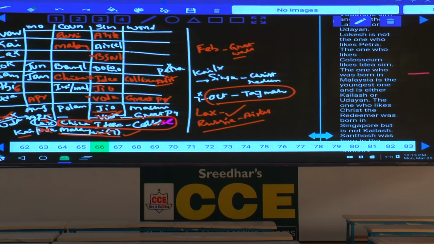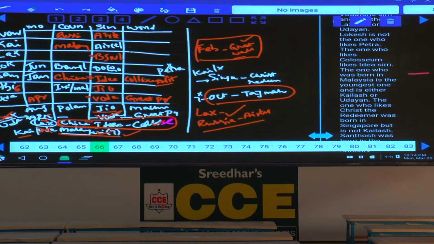Now, what are the different possibilities we can have? October and Taj Mahal. And Feb Great Wall, that is clearly given, isn't it? Feb is Great Wall of China. Yes, who is Feb Great Wall of China? And the one who is immediately next to January. As the last information given, what is that last information here? Feb is Great Wall of China. Tell me where can this Feb be? No. Can this IB be Feb? IB cannot be born in the month of February because IB is the second youngest. Hence IB cannot be here. Hence it must be either Lakshman, Kailash or this Naveen.